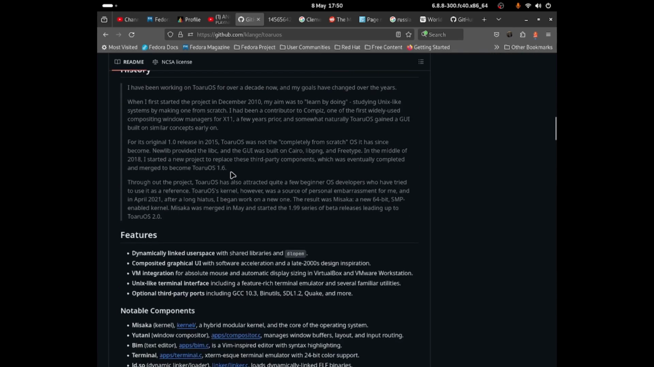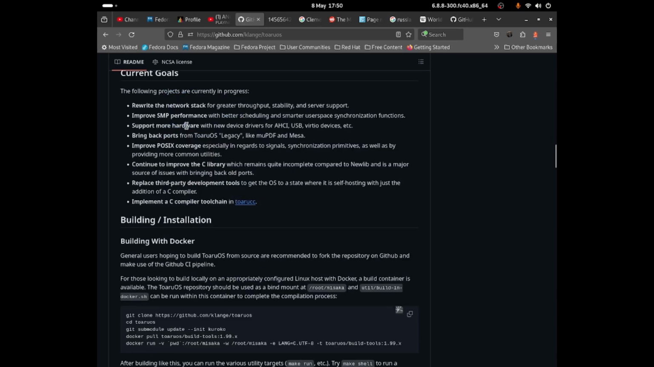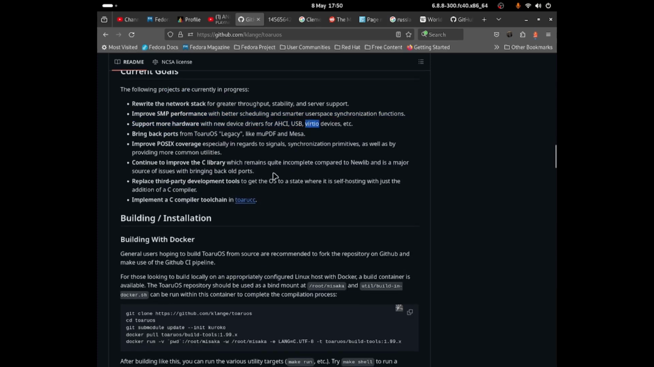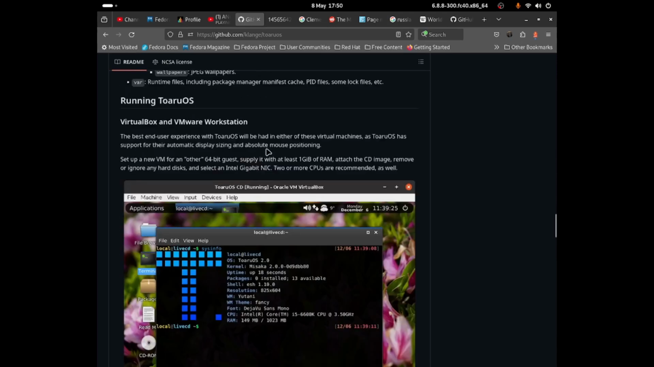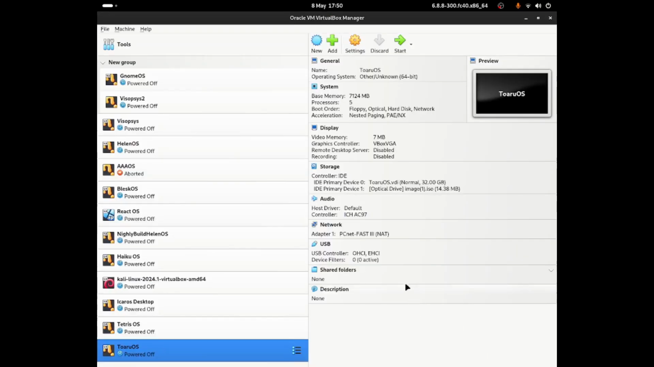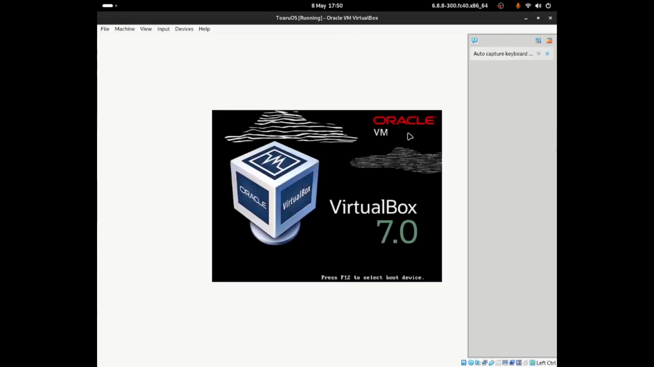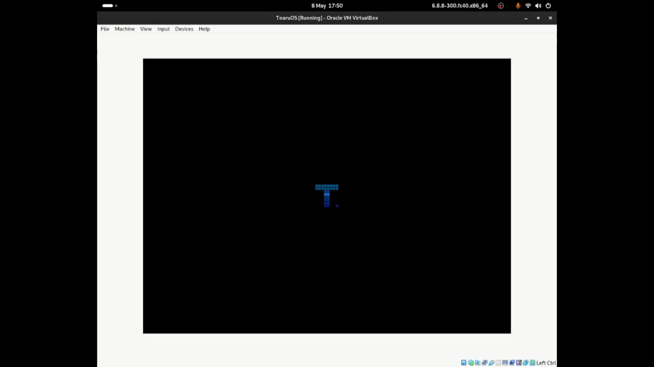And there's a bit of history for guys who want to read it, and it comes with some features, current goals, what they are currently working on, and building and installation. This is how I'll be able to install it and run it inside a virtual machine. I already have it installed in a virtual machine, so I just need to go to my VM and click on the start button and I can have a look at this operating system. So I need to press the enter key, which should now start booting me up.